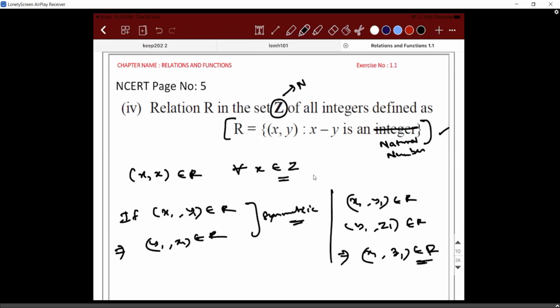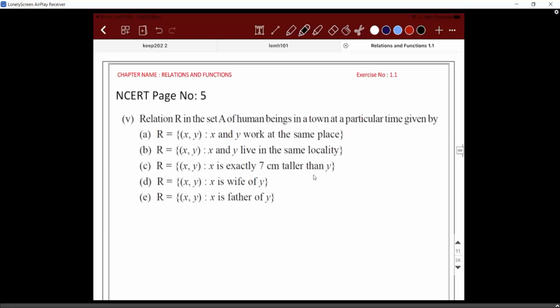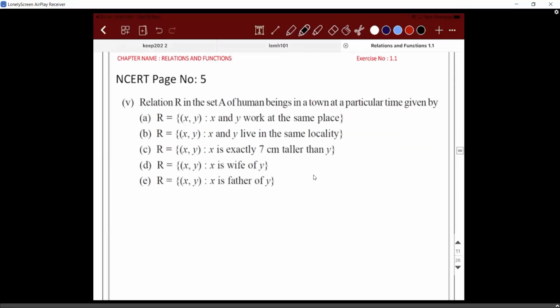Because one will be positive and the other will be negative. You have to understand. So when you take, for example, the ordered pair 1 comma 2, 1 minus 2 will be minus 1, which is not a whole number, not a natural number also. 2 minus 1 will be a natural number or a whole number. You have to understand, guys. So it is always important to concentrate on the domain.